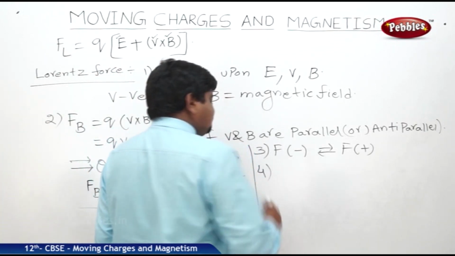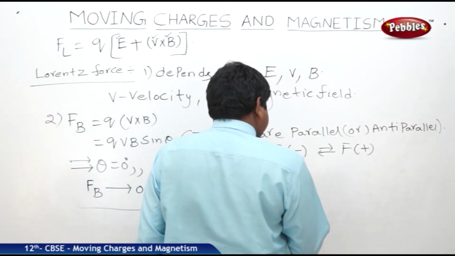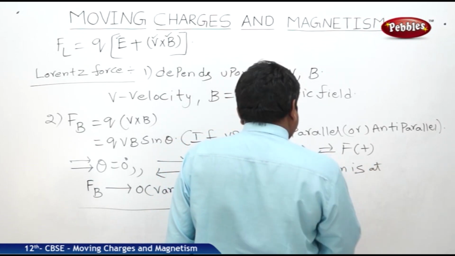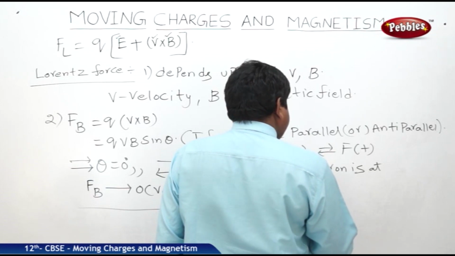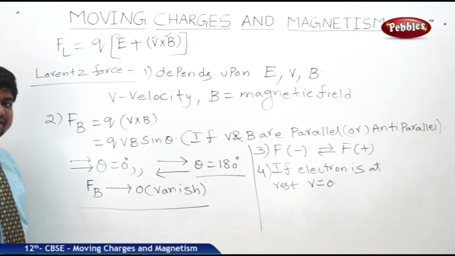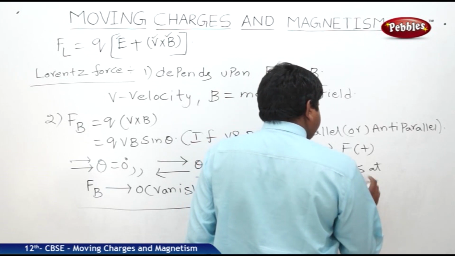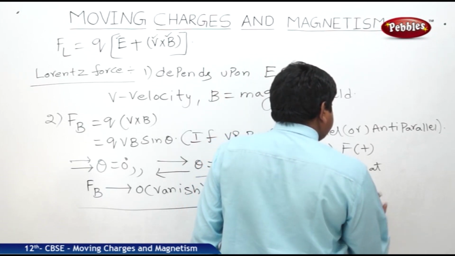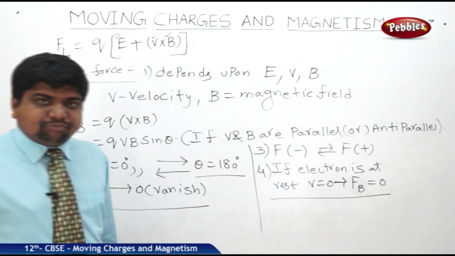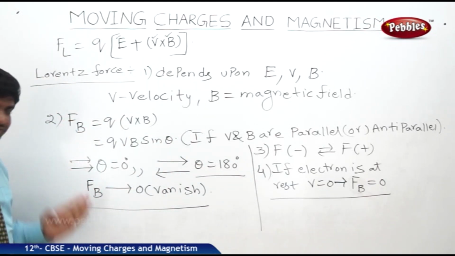If the electron is not moving, V is 0. If the electron is at rest, V is equal to 0. If V is equal to 0, then the magnetic force is also going to vanish. So here it leads to F_B is equal to 0. This is a very, very important point in the dependence of the Lorentz force.